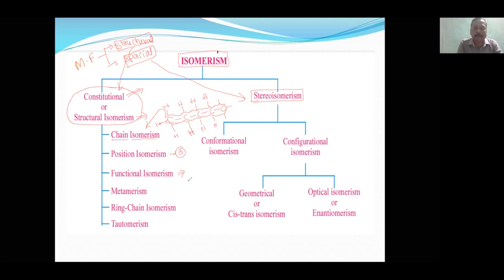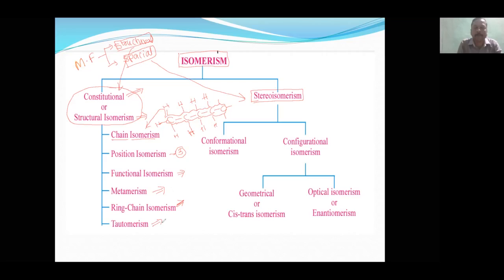So if you learn them by heart, and write and practice them, that is more than sufficient to attempt any question on functional isomerism. Then after that, metamerism. Metamerism is applicable only for polyvalent functional groups. Ring chain isomerism is not applicable everywhere. Where it is applicable, and how you have to find it out, that also we will do.